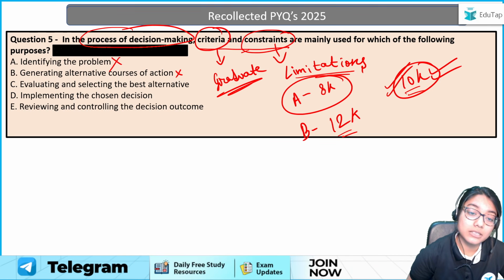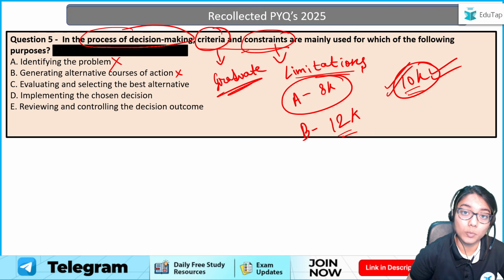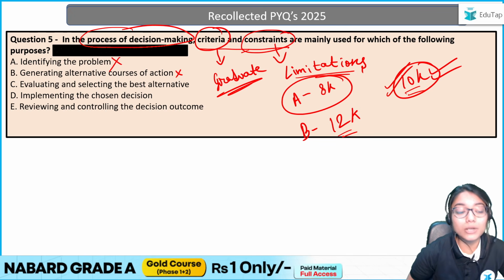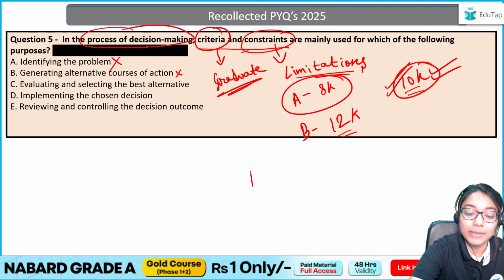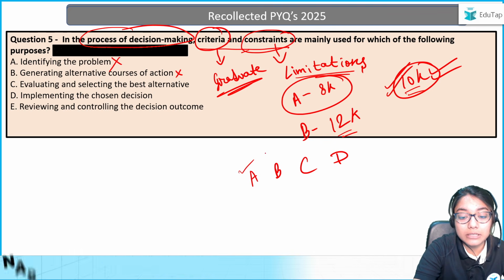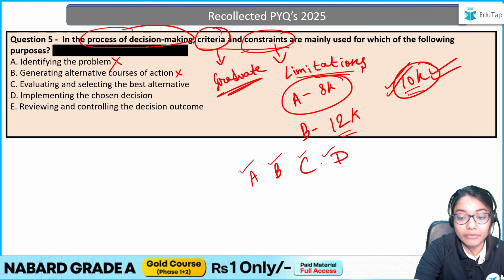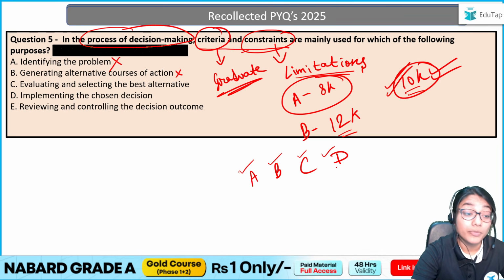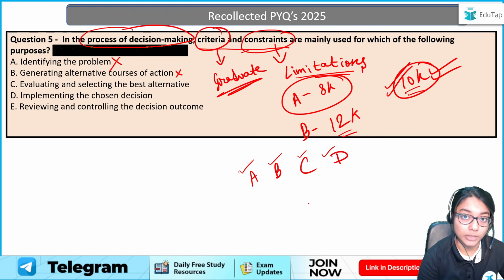Then we have evaluating and selecting the best alternative. Can I say this is the stage where criteria and constraint is used? Because what happens? I have plan A, B, C, D. Out of these 4 plans, this is the stage where I generated my alternative courses of actions that I have 4 options. Out of this 4, I have to evaluate which is my best option and select one option.